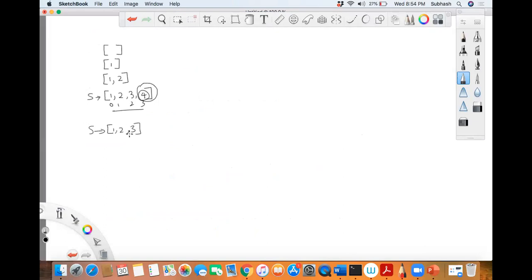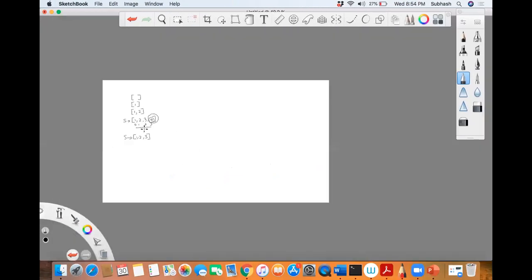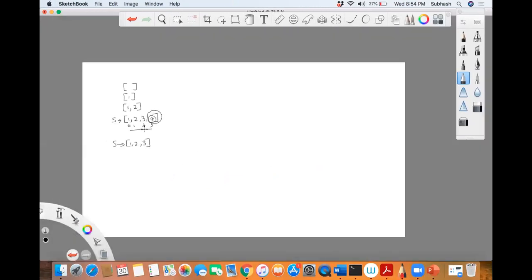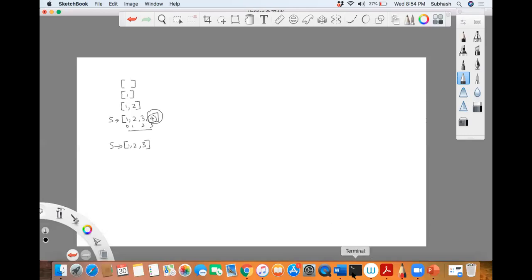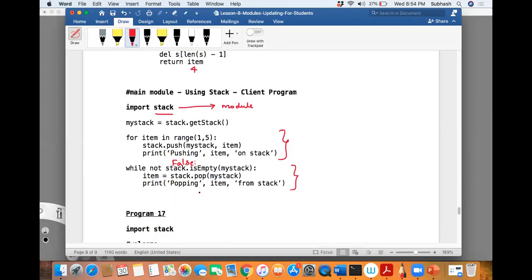Okay, so I'll delete it, and then I'll return the item. So when I return, where will that go and sit? In item. And then I'm just printing, popping 4 from stack. Then where will the control go next time? Again to the while loop.